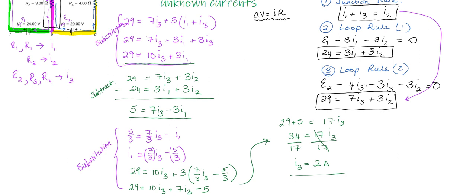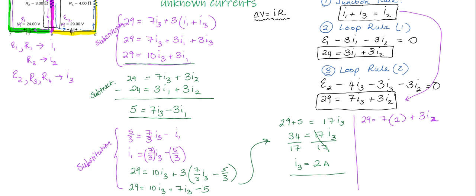You know, you can substitute things in, and I'm going to go ahead and substitute I3 into I guess this equation, and we'll solve for I2. Okay, so let's go ahead and do that. So we'll say 29 is equal to 7I3 plus 3I2. I'm going to backtrack there for a second. I accidentally substituted, or almost substituted, into the wrong equation, or into the wrong spot.